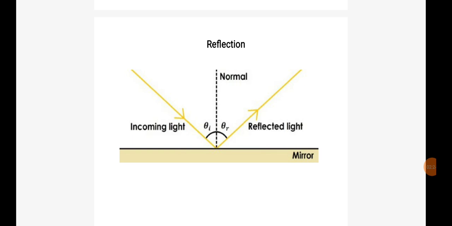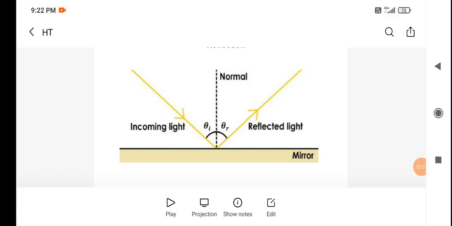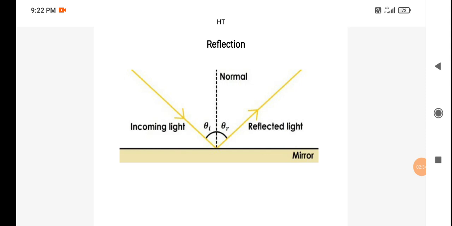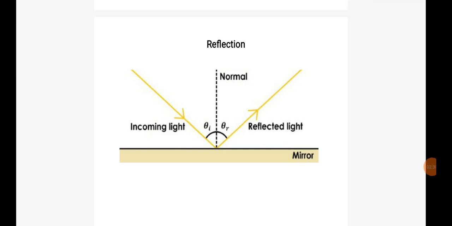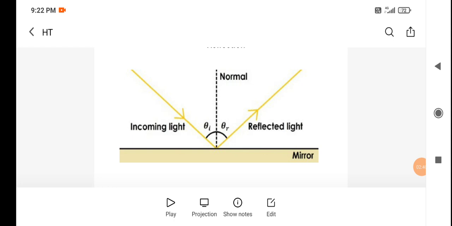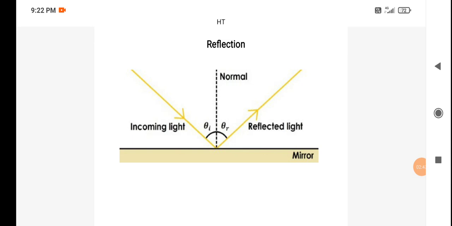But whereas here, in this case of reflection, the light ray bounces back to its own medium. So this is also bending of light rays, but the light rays bend or bounce back into its own medium. So this is said to be reflection.